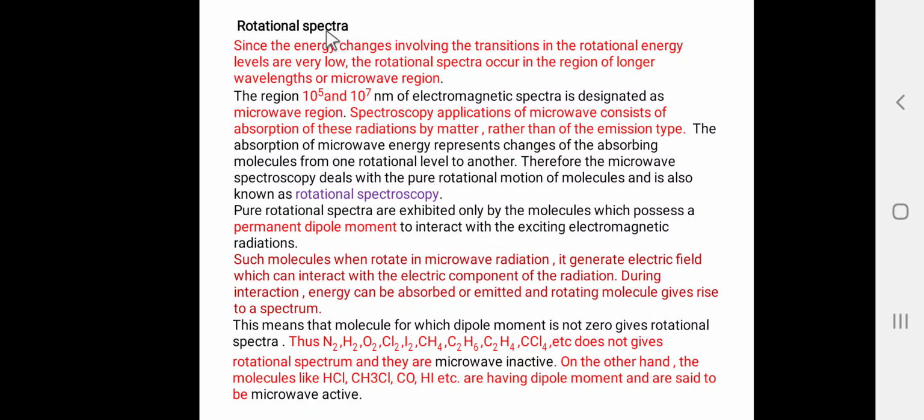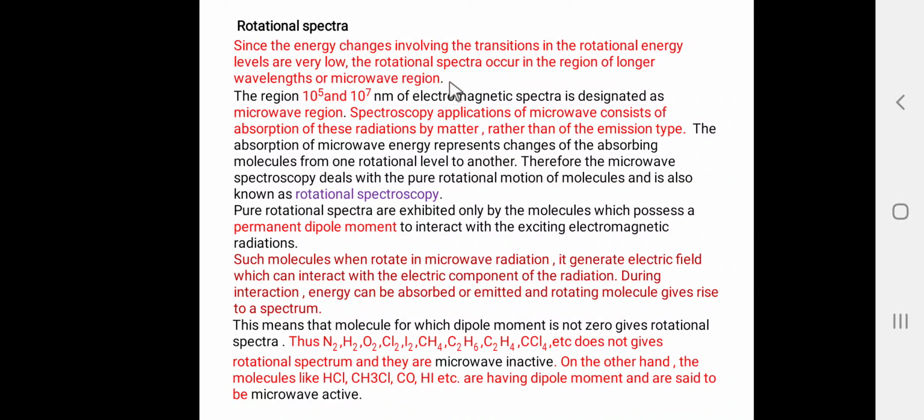Since the energy changes involving the transitions in the rotational energy levels are very low, the rotational spectra occur in the region of longer wavelength, or the microwave region. In the last lecture we discussed the energy of the diatomic molecule, and all of you know there are three types of internal energy: electronic energy, vibrational energy and rotational energy. Electronic energy contains the vibrational energy levels, and vibrational energy levels contain the rotational energy levels. Electronic energy is greater than vibrational energy, and vibrational energy is greater than